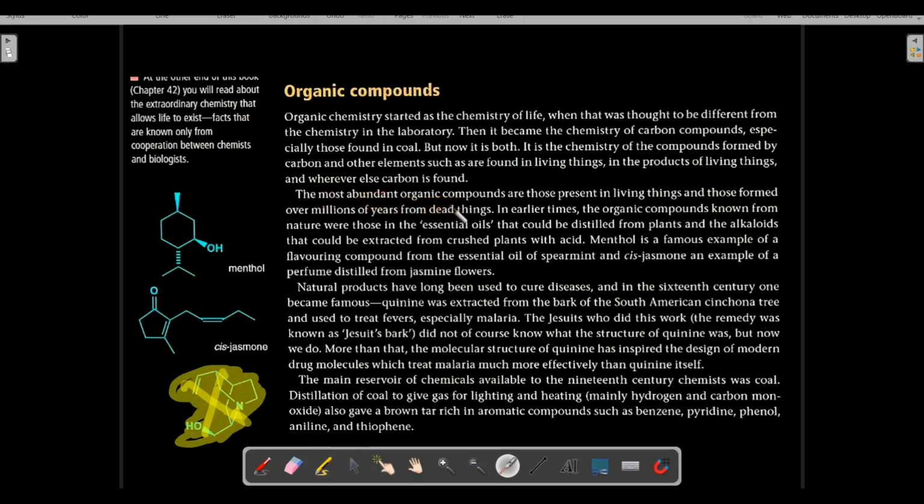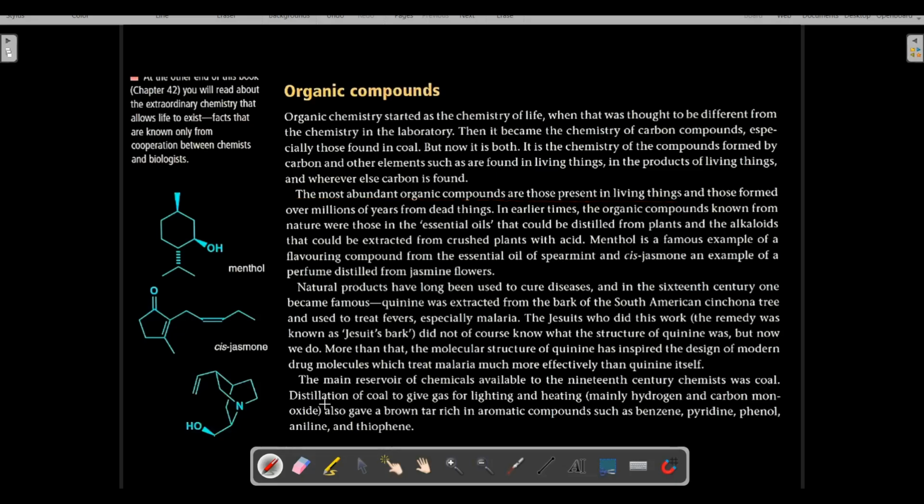So the most abundant organic compounds are those present in living things. Obviously, the most abundant organic compounds will be those present in living things. For example, cellulose is an organic compound present in living things. Similarly, lipids are also organic compounds present in living things. Our cells and body contain lipids, fatty acids.